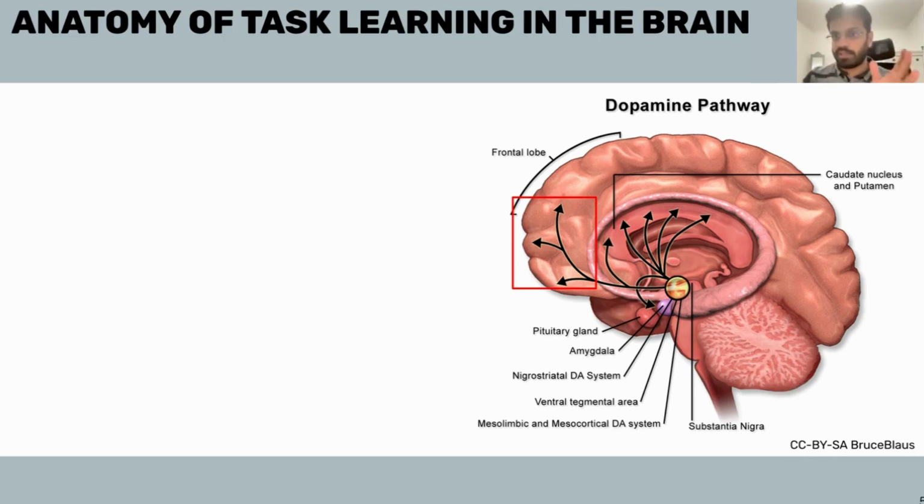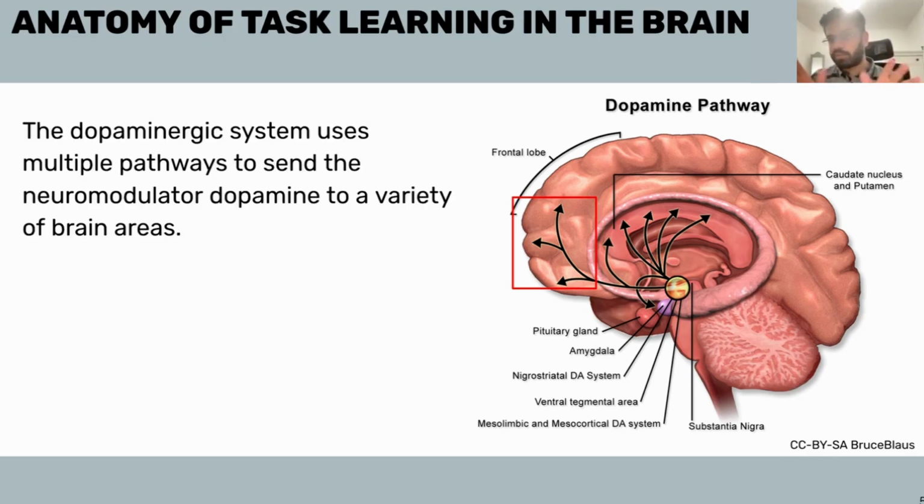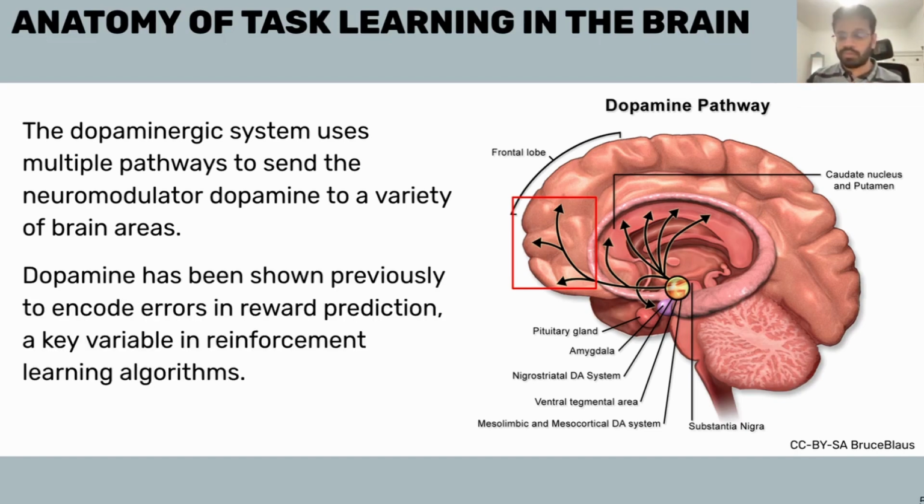And then, of course, there's the other system, the dopaminergic system. You have multiple pathways in this system. For example, you have this dopaminergic system, which includes the amygdala and neurons which can basically emit dopamine. And this dopamine is then emitted into different parts of the brain, which facilitates learning in those parts, right? From the standpoint of RL, dopamine has been shown to encode errors in reward prediction. So that's very useful in learning, right?